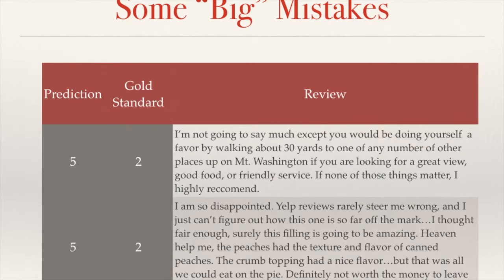We then look at some of the big mistakes that the model made, where it completely misclassified the review as being bad when it was actually good, or vice versa. First, we look at the first review, and we see that this review has many positive words. In fact, the review relates to a different restaurant, not the restaurant which the user is reviewing. Thus, in a bag of words approach, this type of information is lost because we're averaging the words in the review. And this leads to a prediction of 5 when the true review has 2 stars. We also look at the second example and we notice a similar thing. The review has many positive words, which in this case relate to an imaginary pie, not the pie that the restaurant was serving. And this leads to a prediction of 5 when the true review only has 2 stars.